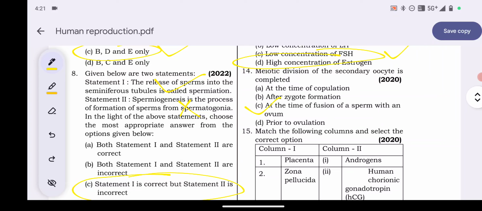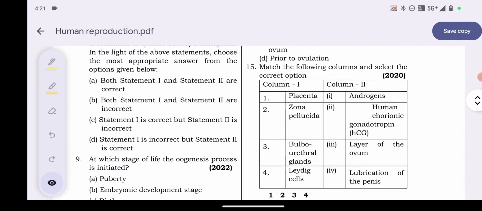The meiotic division of the secondary oocyte is arrested during the metaphase 2 of the meiosis 2. After fertilization by sperm the division is completed. So option C is the answer.